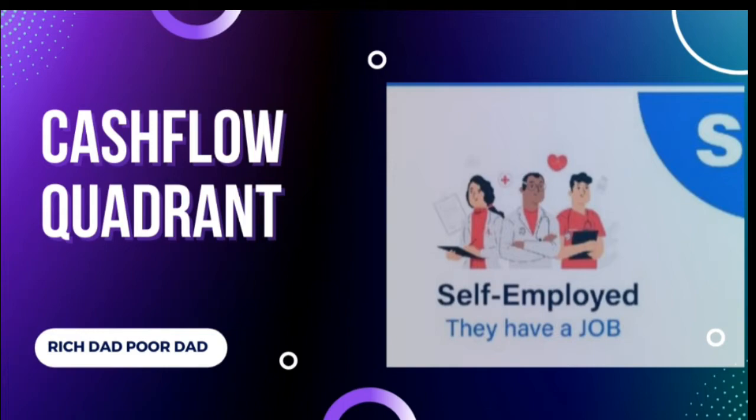Doctors, attorneys, dentists, accountants, and other service-based firms and consultants make up the S quadrant. They have very high standards for their job, and as a result, delegating to others is difficult for them. They don't like to hire staff because no one can do it as well as they can. As a result, they earn money only when they work. They don't own a business, but they do own a job. When self-employed people require additional funds, they hunt for additional hours to charge.